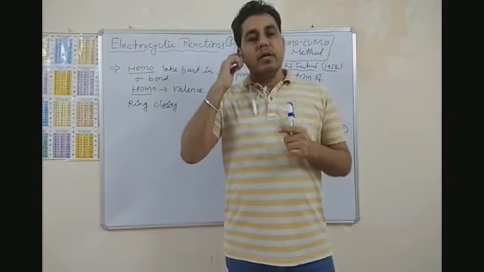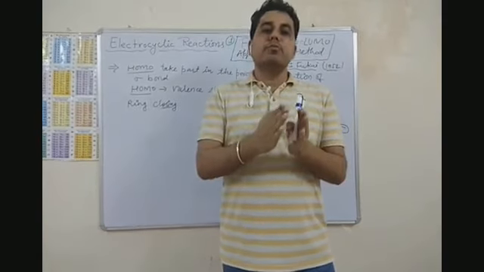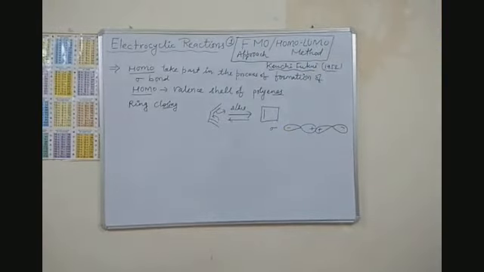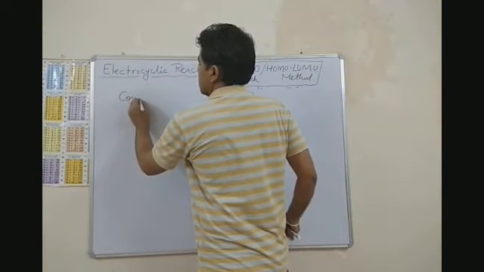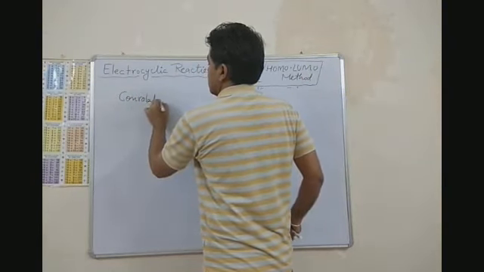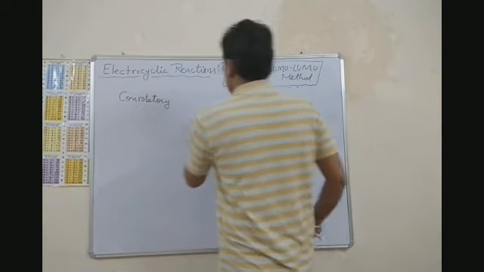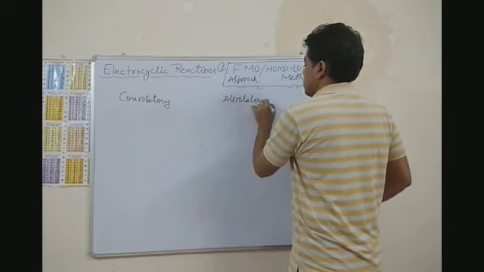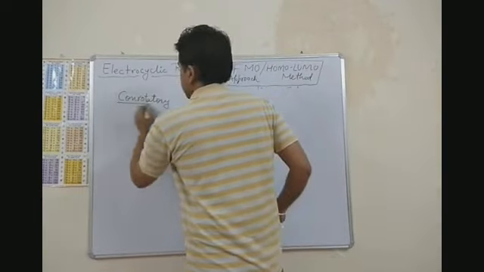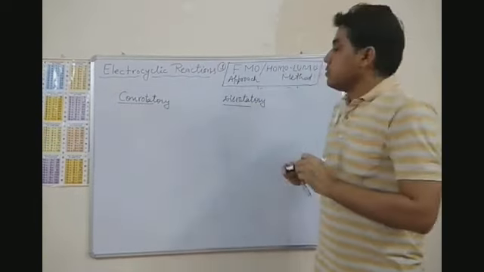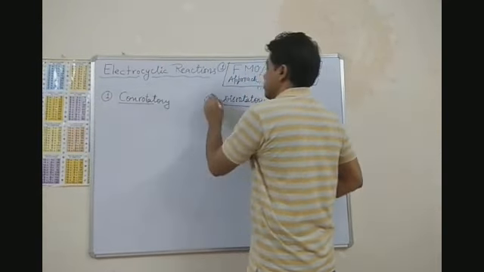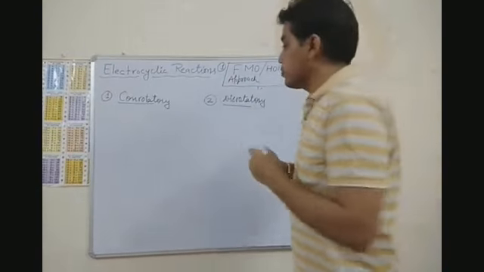Okay, so now we will try to understand these two processes, conrotatory and disrotatory. The first process is the conrotatory process. What is this conrotatory process?